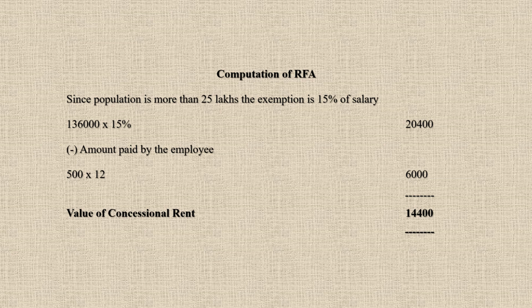14,400. So this is the one simple thing that you have to understand in this particular sum, because the employee is paying a rent of 500 per month, which is called the concessional rent. So from the amount that we calculate as RFA, if you minus the amount that the employee is paying as rent, we'll get the value of concessional rent free accommodation.